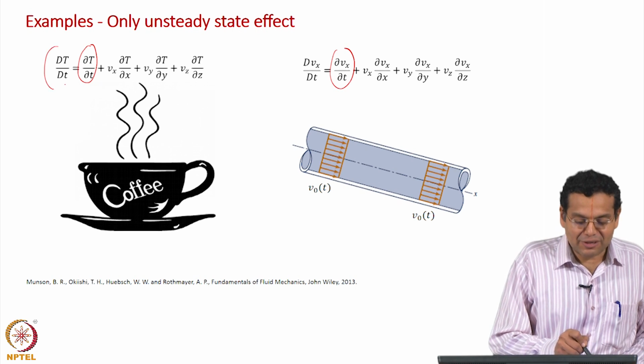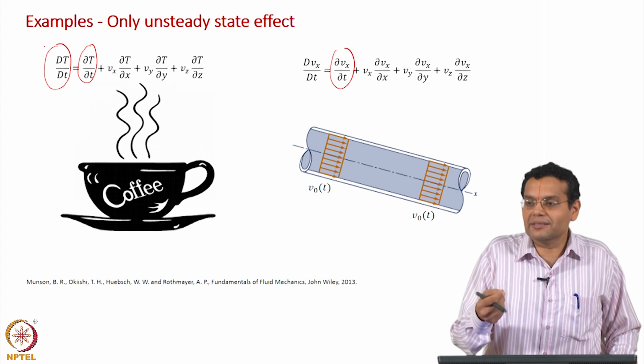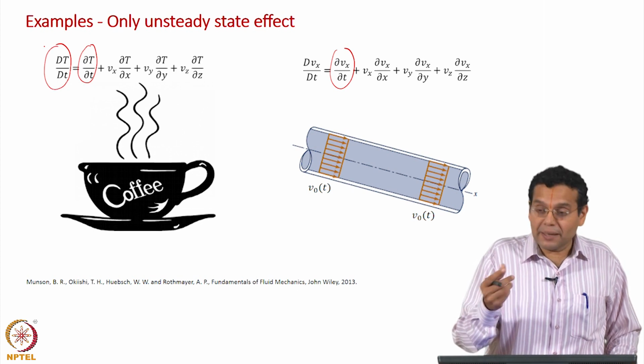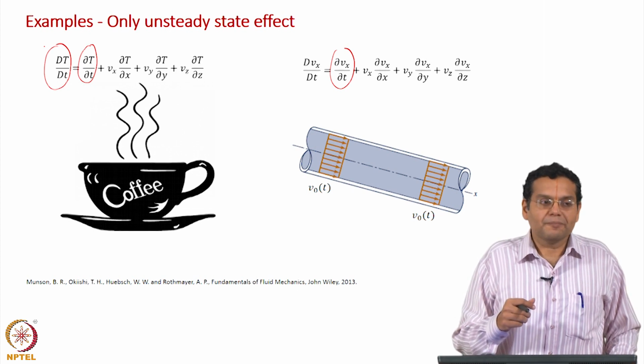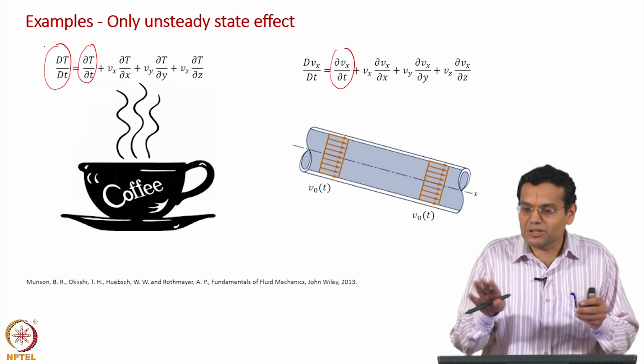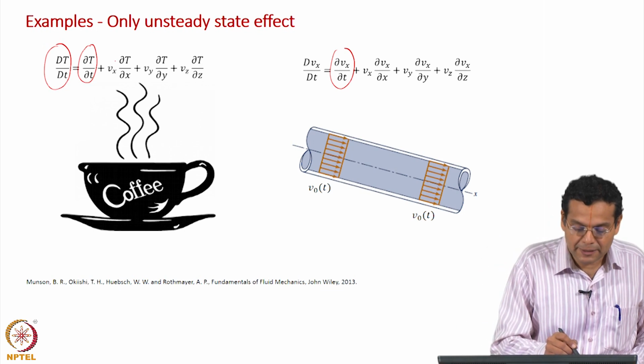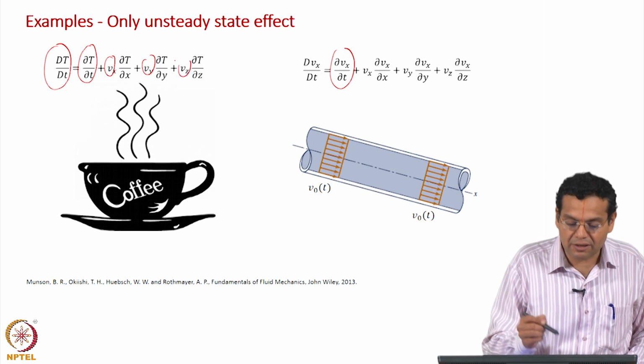the substantial derivative of temperature, what does that mean? As usual, imagine a fluid particle in the cup of coffee, and even if you blow air to cool it, there is not much motion, there is no fluid motion. So because there is no fluid motion, these Vx, Vy, Vz are all 0.